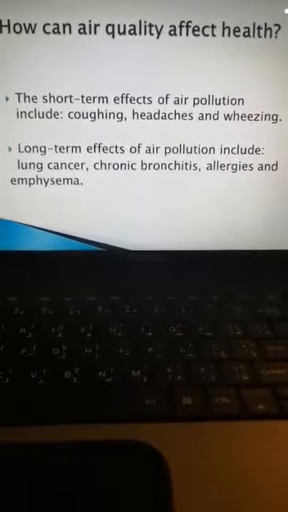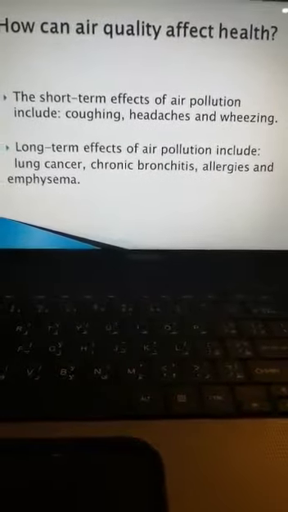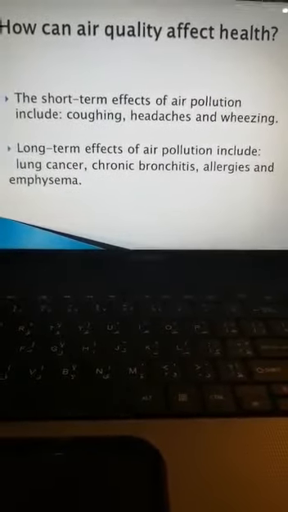Short-term effects of air pollution include coughing and headaches, and long-term effects of air pollution include lung cancer, allergies, and emphysema.